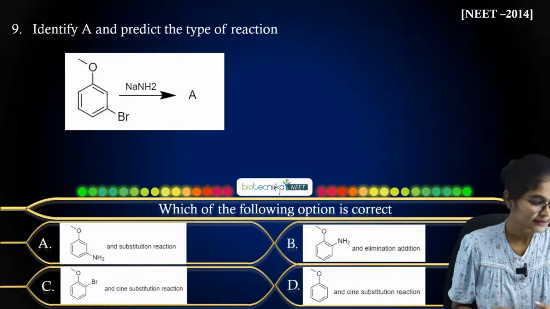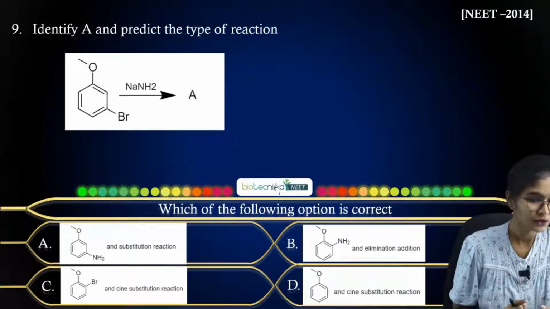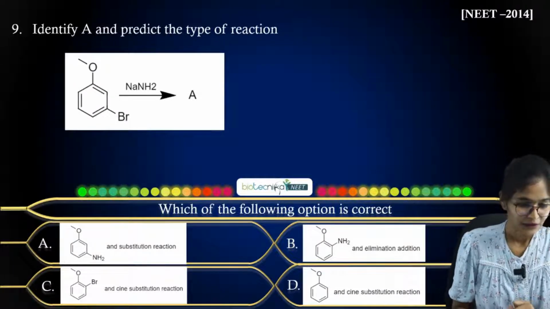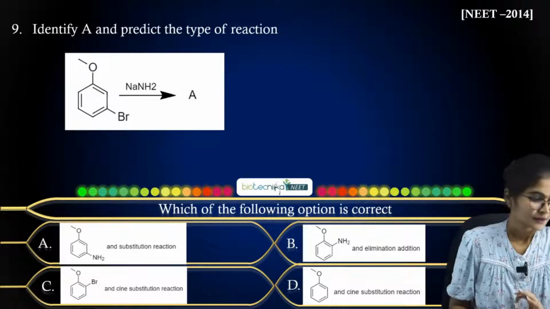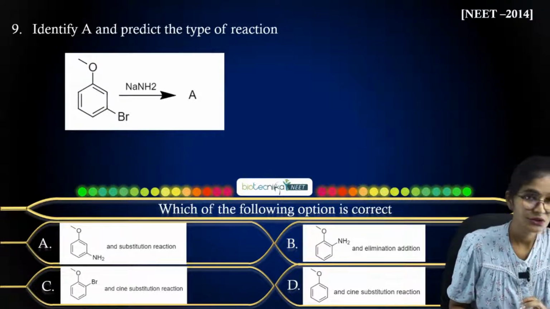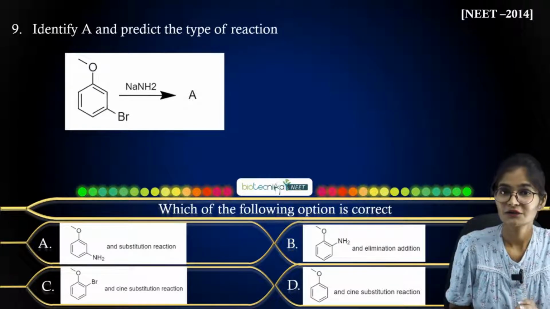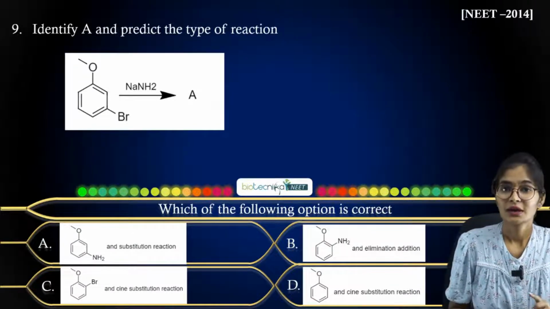So what exactly is it? Just let me know what answer you can get here. So try accordingly. Just think that NaNH2 is a base. I will give one hint: if NaNH2 is a base, then where is it going to abstract the proton?